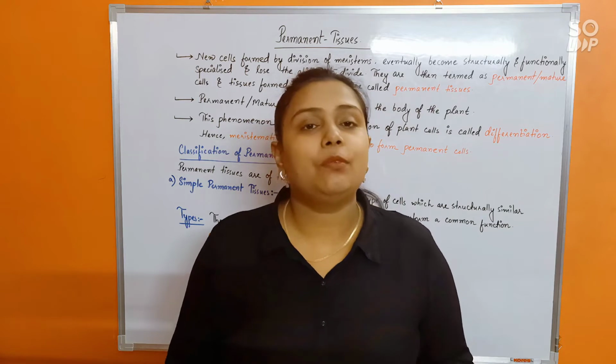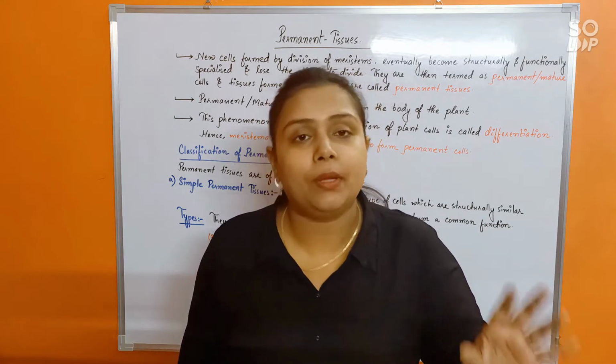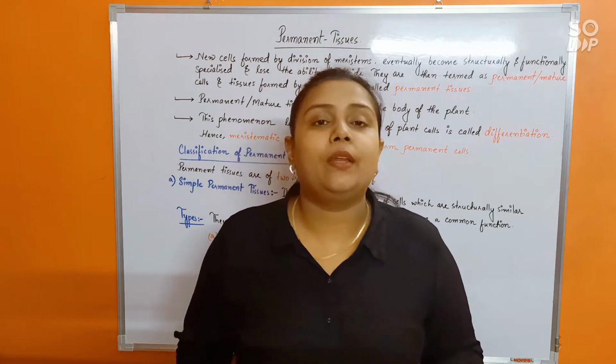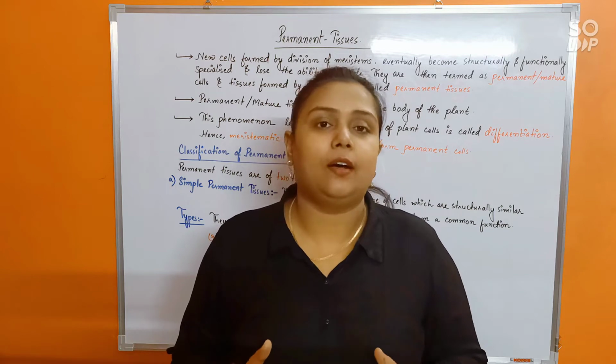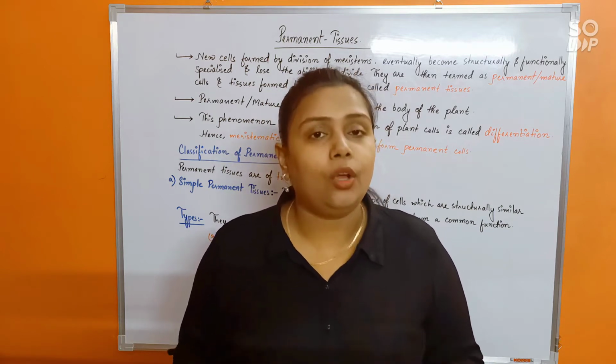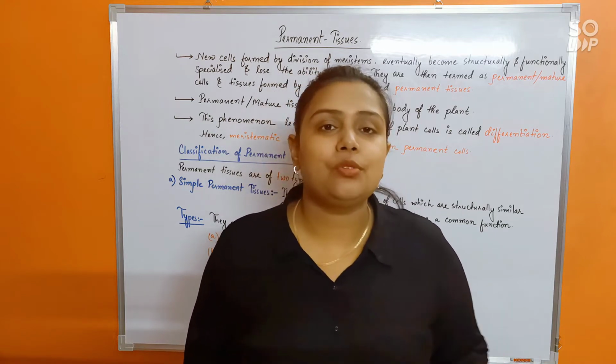It is at that time we call the cells differentiated cells or permanent cells or mature cells. Understood? And when permanent cells get together and behave as a unit to perform a function or a set of functions, we then call it permanent tissues.